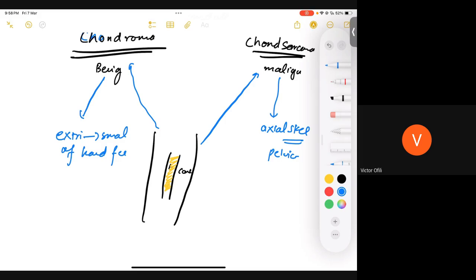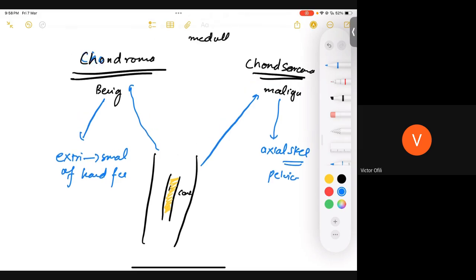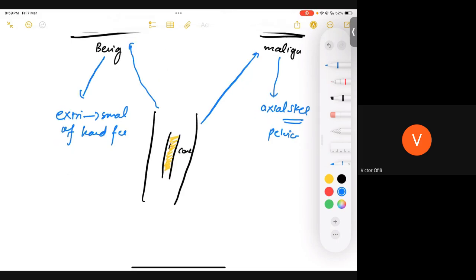No problem. We discussed that we can have tumors of the cartilages as well. Again, we classify them as benign and malignant. Benign tumors are called chondroma, while malignant ones are called chondrosarcoma. Whenever you have cartilaginous tumors, either chondroma or chondrosarcoma, they occur in the medulla of your bone, where you have your bone marrow and hematopoietic stem cells.